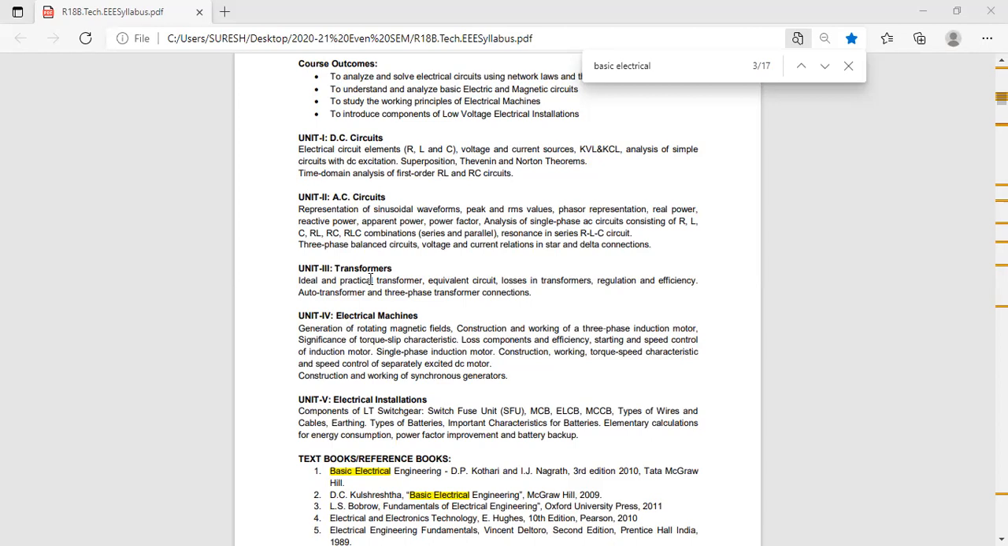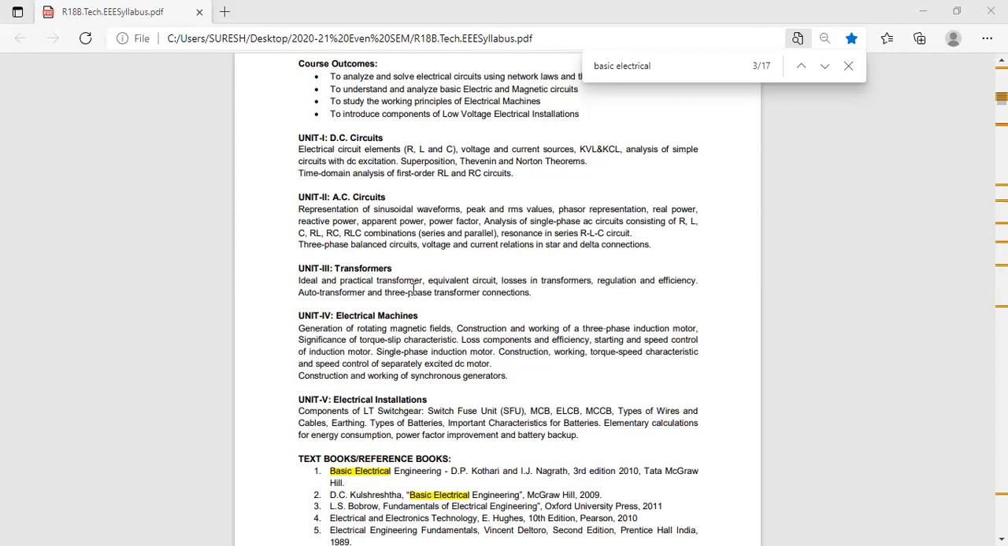What are the types of transformers according to construction? You have to write shell type and core type. I have given diagrams also for the shell type and core type in your notes. When I have explained this one, go through that. That is the second question in the transformers.